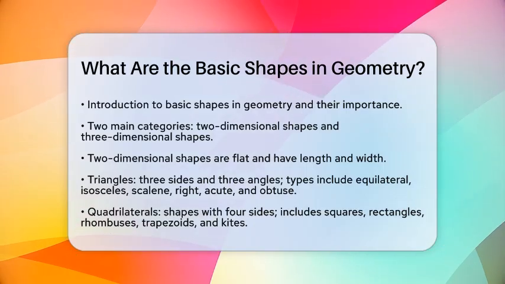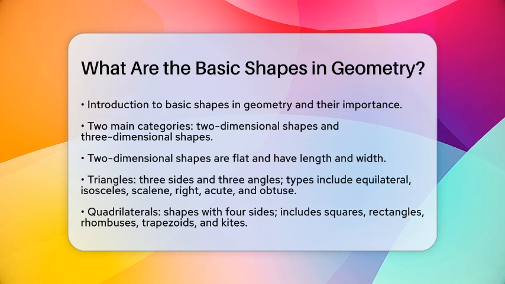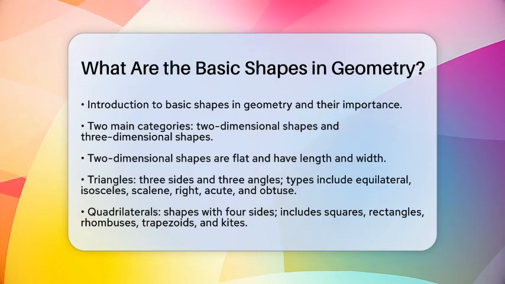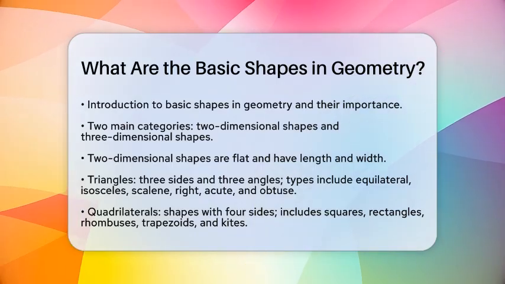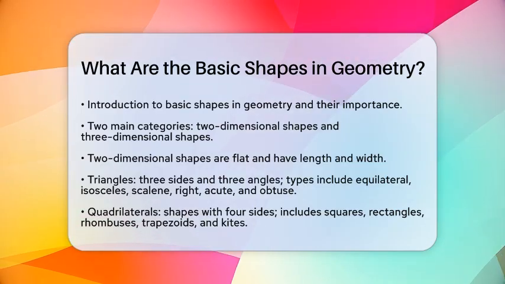First up is the triangle. A triangle has three sides and three angles. There are different types of triangles. An equilateral triangle has all sides equal. An isosceles triangle has two sides equal, while a scalene triangle has all sides different.